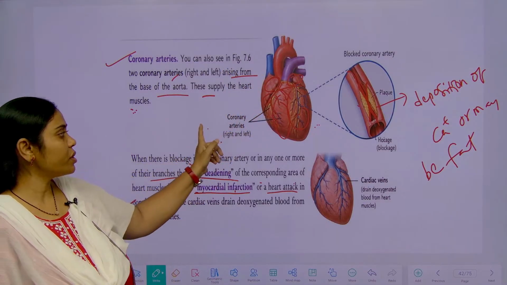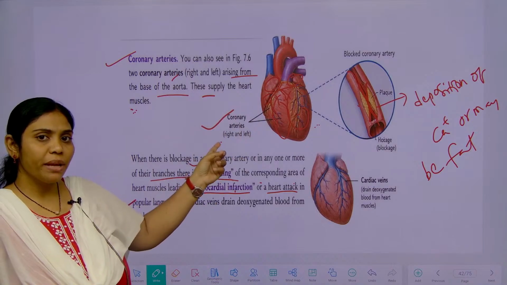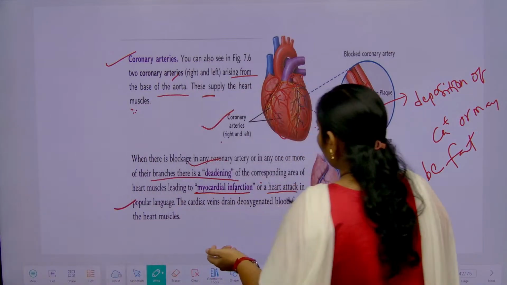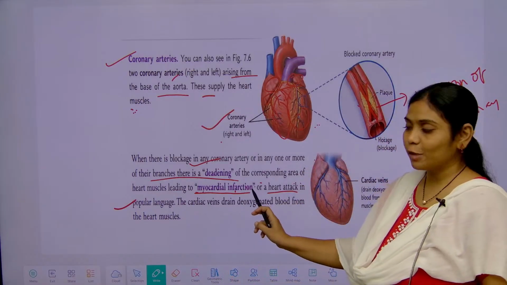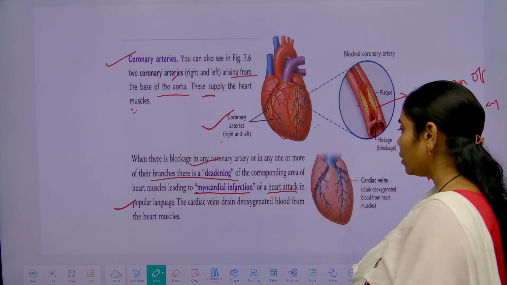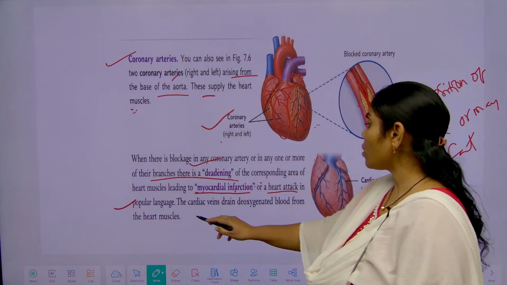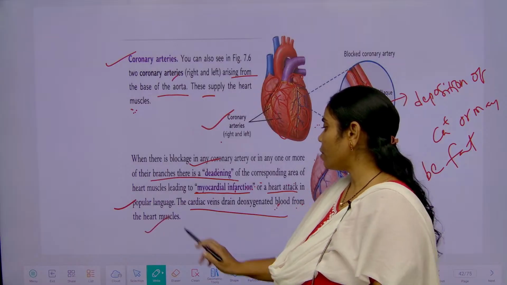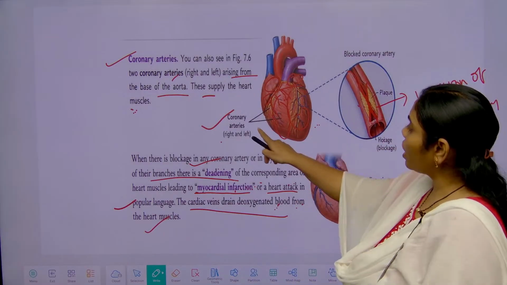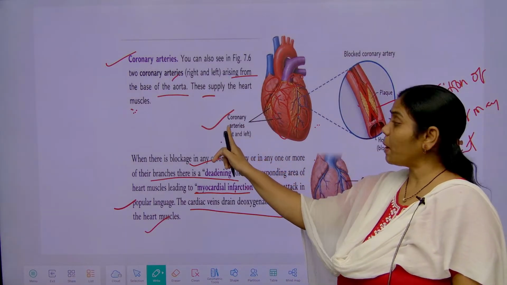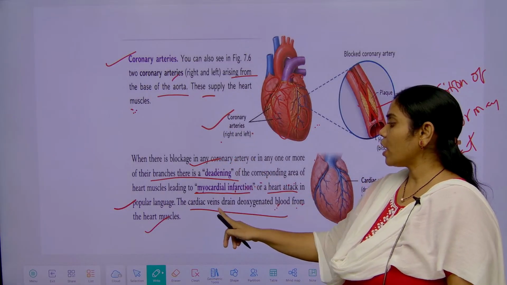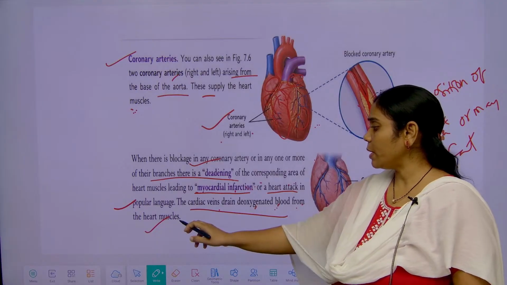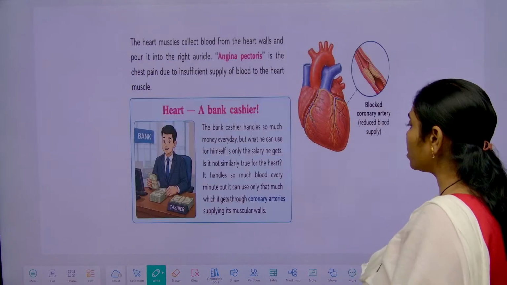So, what is the main function of these coronary arteries? Supplying blood to the heart muscles. Because of this blockage we can experience what? A heart attack. Okay. And cardiac veins, what are they draining? Deoxygenated blood from the heart muscles. Coronary arteries are carrying oxygenated blood, and coronary veins are carrying deoxygenated blood away from the heart muscles.